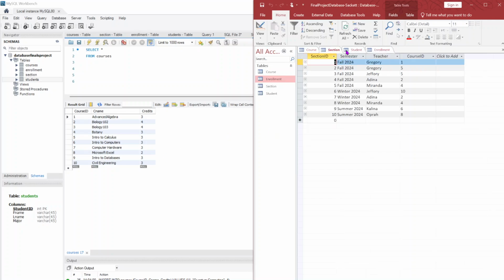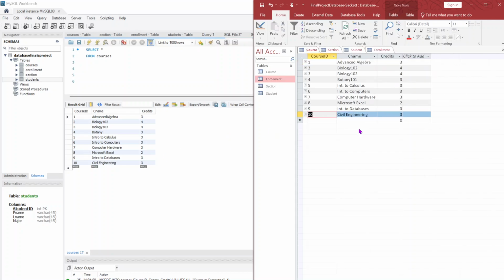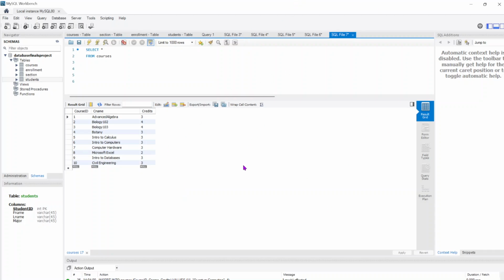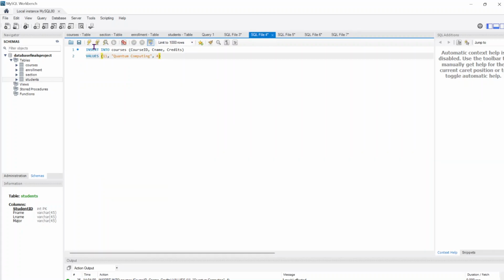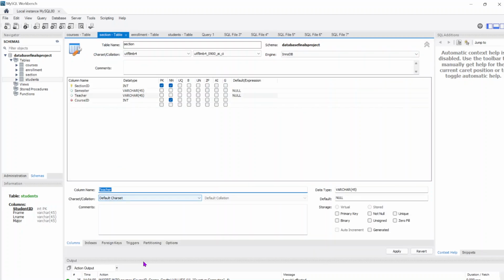I was essentially able to use these copies of the tables to troubleshoot my MySQL Workbench while I was learning how to use this, because I haven't used this until yesterday when I started this project. I had literally never used this before. So that was kind of a learning curve for me. I had to learn how to make tables and schemas, and I actually spent a lot of time populating the databases using the insert into command because I didn't know where the GUI was to populate the tables manually.